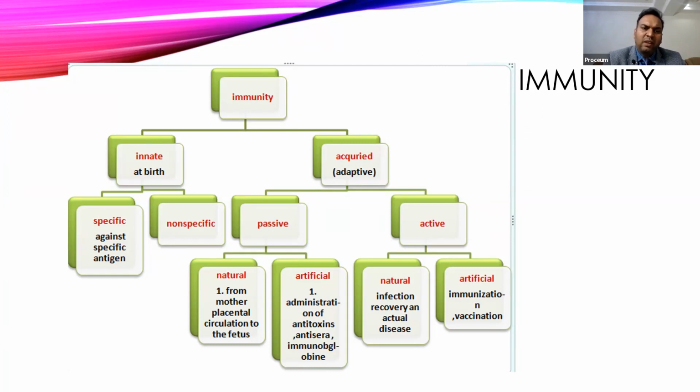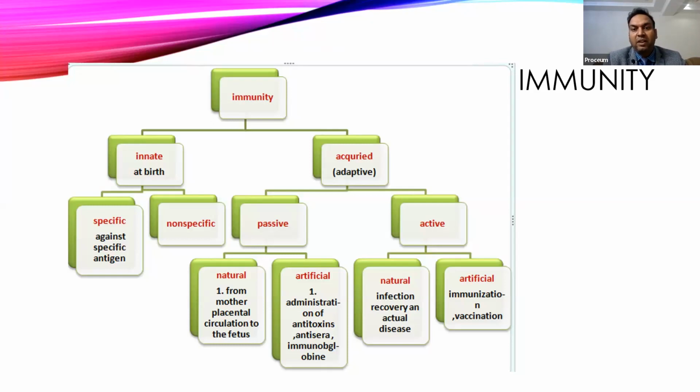So in active immunity, there are two types, natural and artificial. Natural, whenever a natural infection occurs, like if you get corona, and then you become immune. That is one example of natural immunity, where infection occurs, then you recover from that infection. Now your body is sensitized with the particular antigens of the coronavirus.